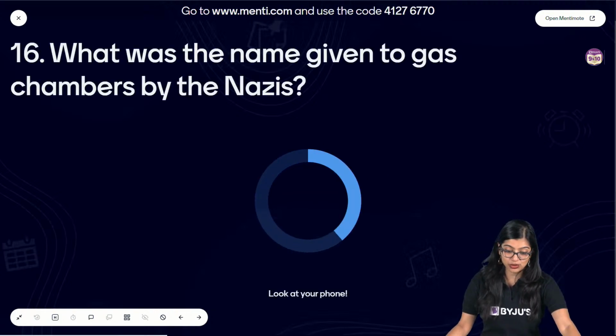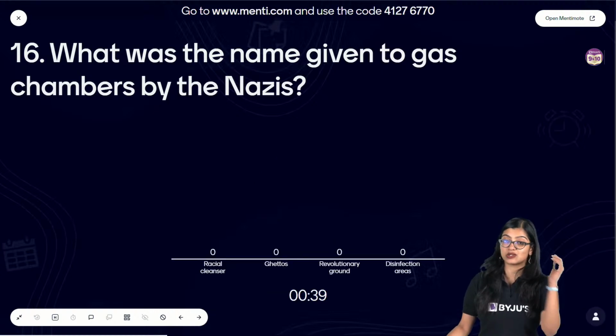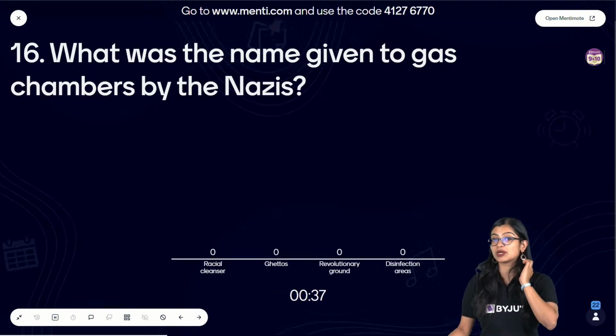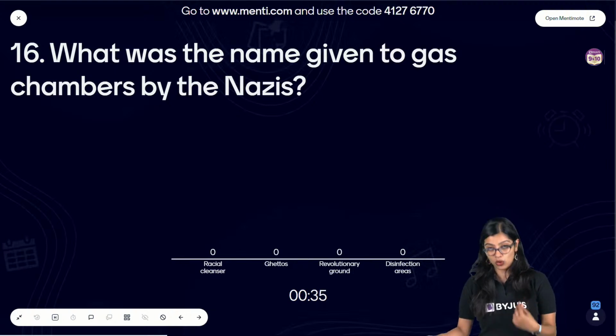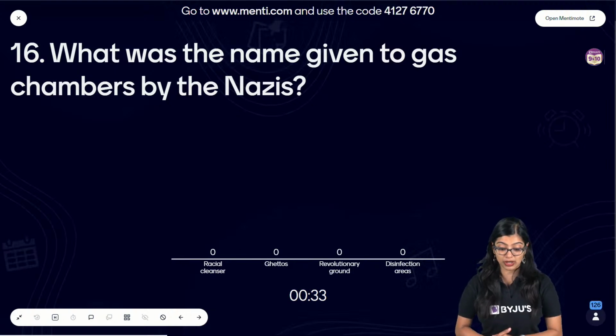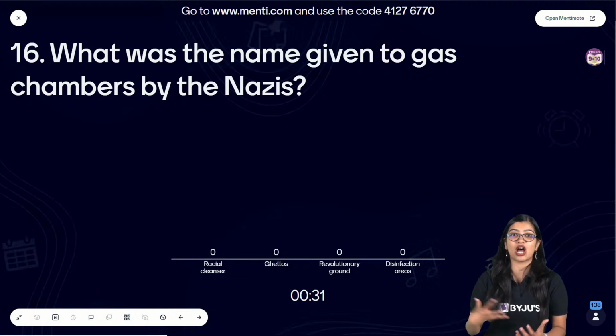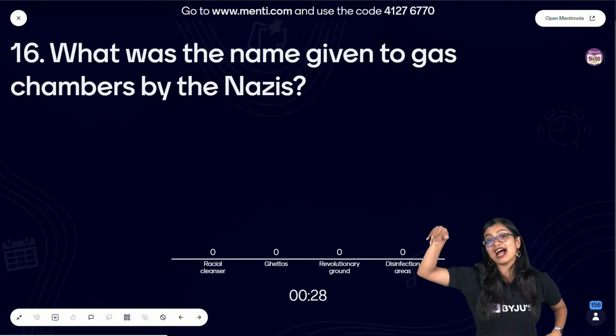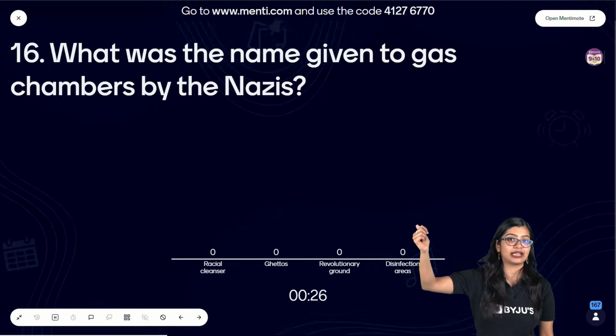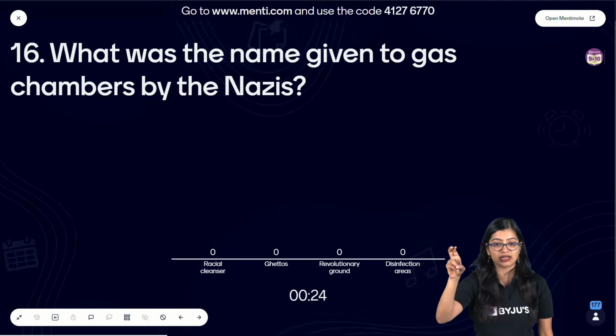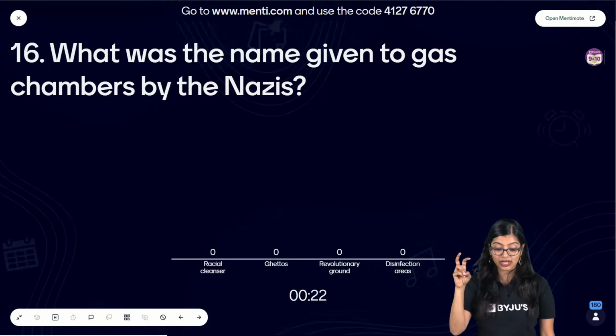What was the name given to the gas chambers by the Nazis? So we know there were certain gas chambers which were set up, right? And we know what took place in those gas chambers, but what did they call it, right? Nobody at that period and era knew what was happening there. So they called it something else. So what was it called?